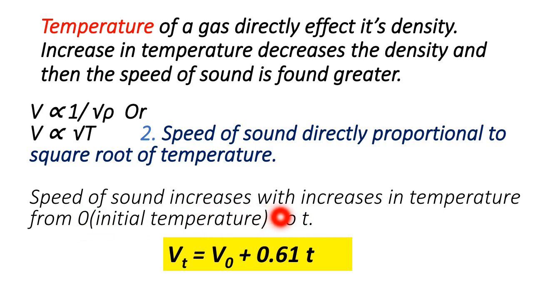So here, the new velocity, the speed of sound at the final temperature T, is equal to the speed at the initial condition added with 0.61 into T, as for each degree, 0.61 meter per second is the increase in velocity. Here T degree is the change, from 0 to T.